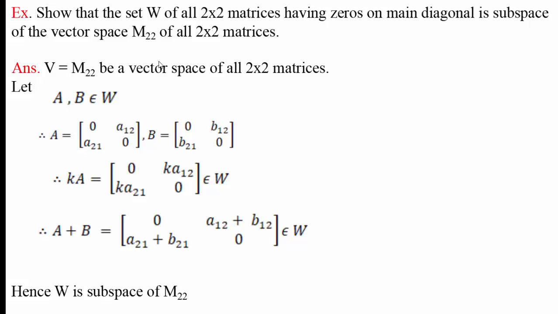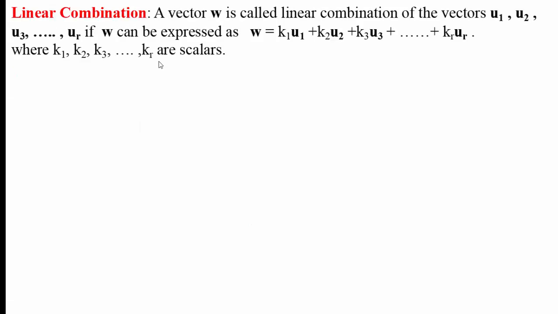That means for showing that some subset of V is a subspace, it is sufficient to prove that addition and scalar multiplication are closed in the set. Now we'll define linear combination. A vector W is called a linear combination of the vectors u1, u2, u3, ..., ur if W can be expressed as k1 u1 plus k2 u2 plus k3 u3 plus ... plus kr ur, where k1, k2, k3, ..., kr are scalars.